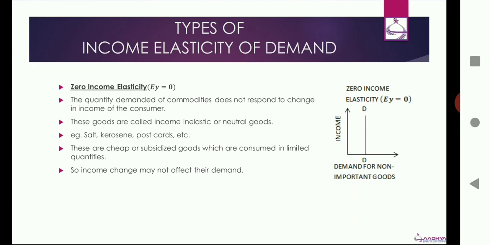On the other hand, we'll see for other goods how the income elasticity will function. Some goods will have zero income elasticity. The quantity demanded of commodities does not change with the income of the consumer for these goods. These goods are also called income inelastic or neutral goods. Some examples of these type of goods are salt, kerosene, postcards, etc. And if you see, most of these are either low priced or they are essential goods.